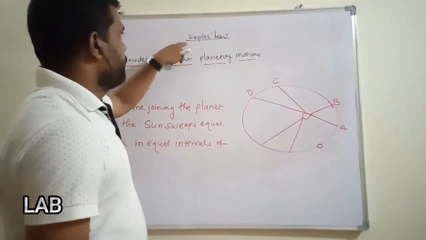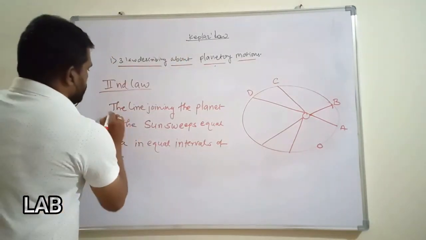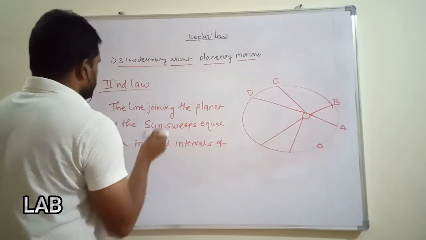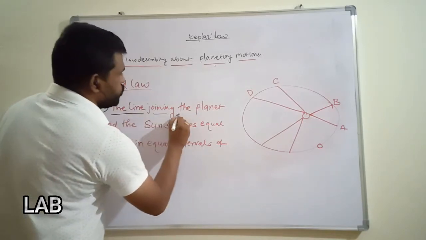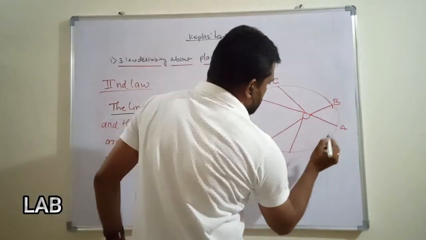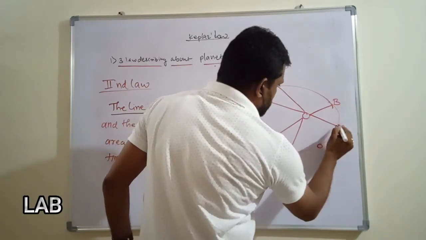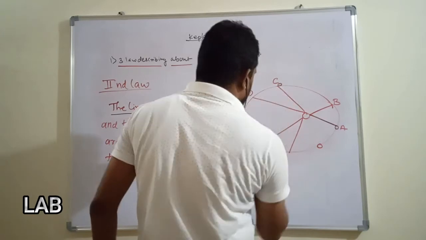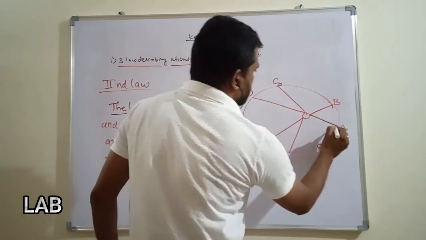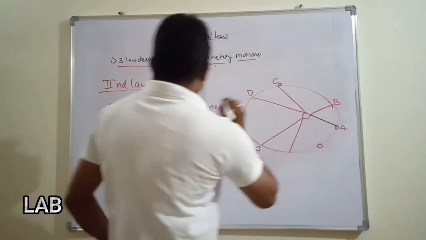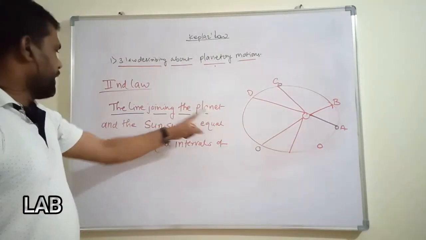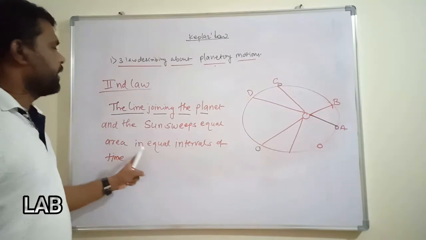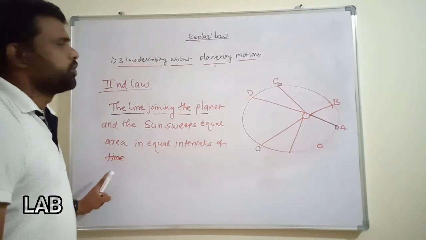Second law of Kepler is that the line joining the planet, this is the planet, or this is the planet. Take any example of them. So the line joining the planet and sun sweeps equal area in equal intervals of time.